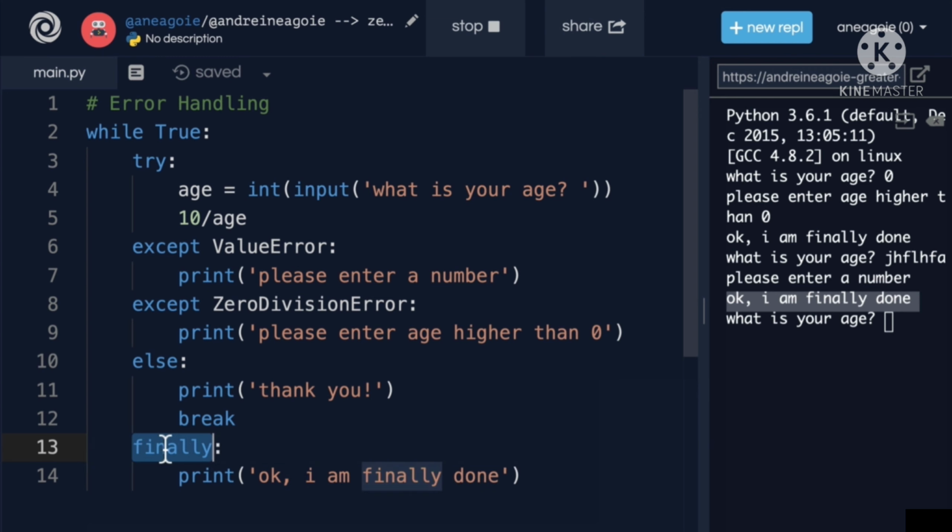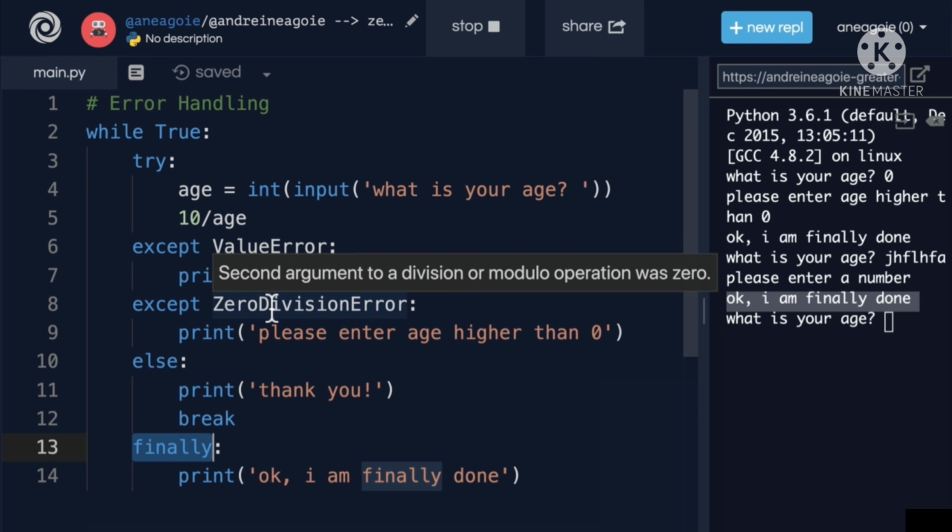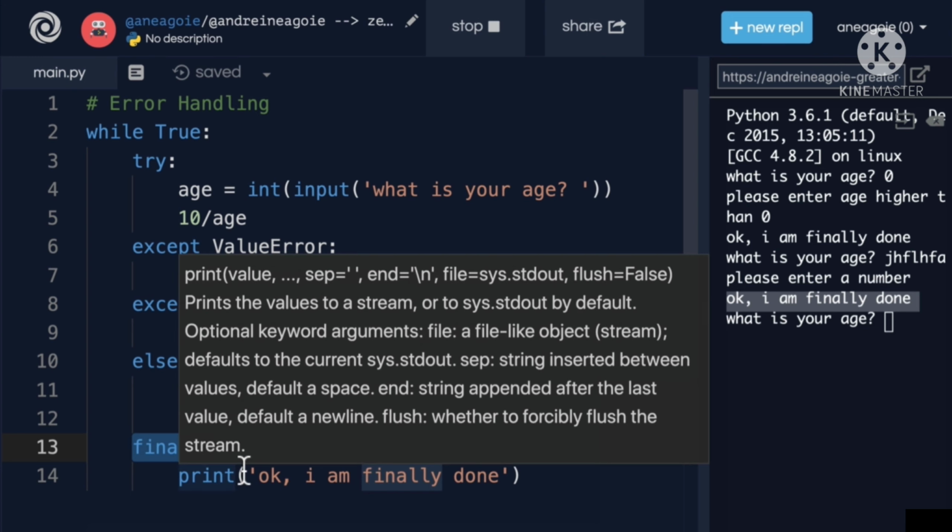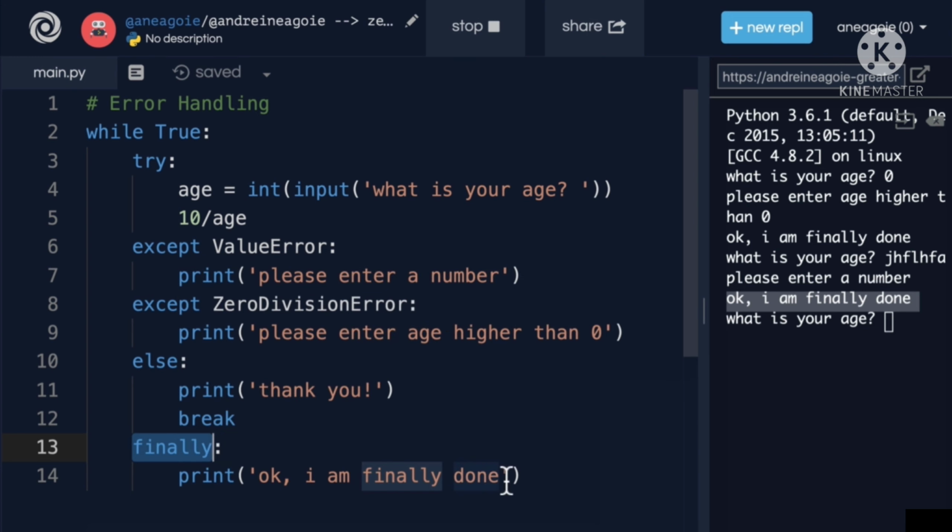Why is this useful? Maybe you're working on a game server and you want to make sure that you log out any activity on the server. So let's say a user tries to log in, even if they try to enter the wrong information. We want to log that activity so that maybe we can detect that there's people trying to break our program, or just to have our records that, hey, this user has tried to log in 10 times. So finally is very useful.